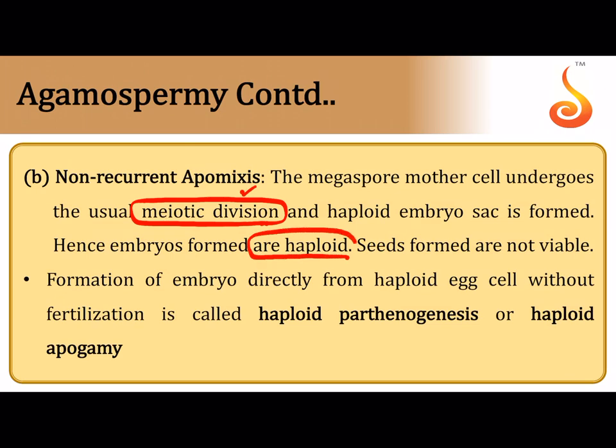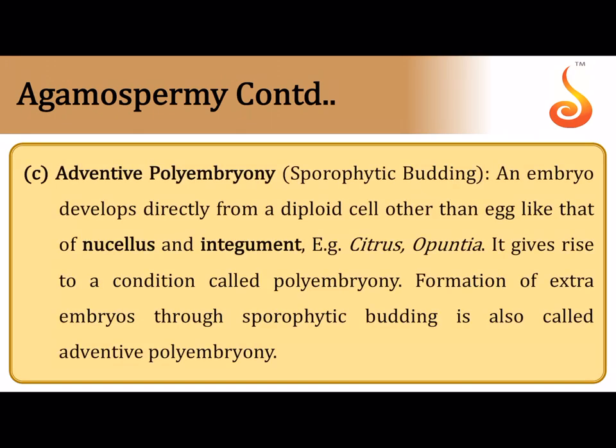So the embryo sac that is produced is haploid, and some parts of the embryo sac may become the embryo. Say for example, the haploid egg may become an embryo, the antipodal may become an embryo, the synergid may become an embryo. Then it is called non-recurrent apomixis. If it comes from the haploid egg, it is referred to as haploid parthenogenesis. If the embryo comes from a synergid or an antipodal, which is not the egg, then it is called apogamy.